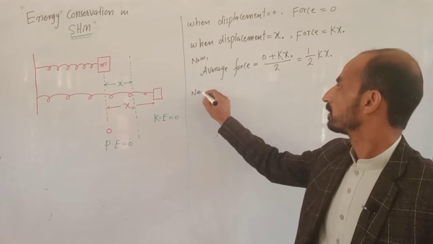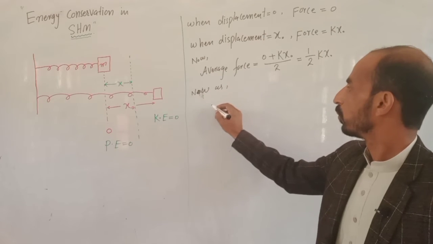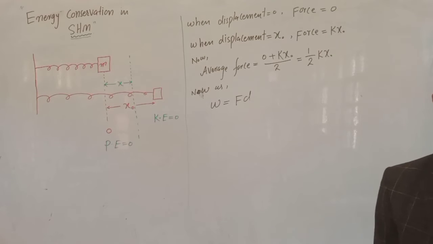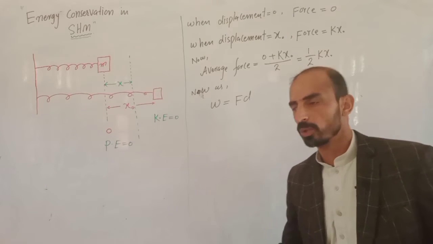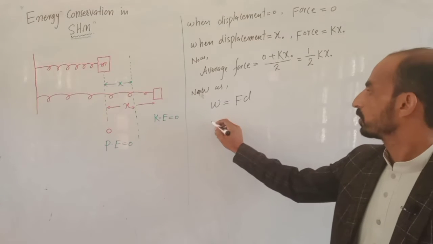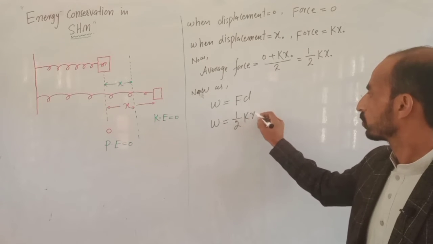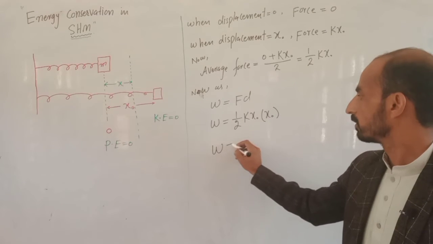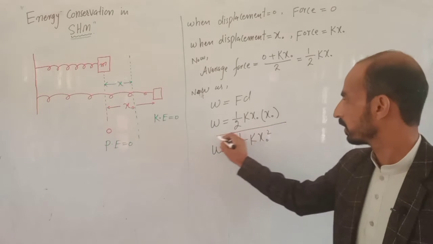Now as work done W is equal to Fd, because force and displacement are in the same direction, so we simply take W is equal to Fd. Now substitute the values. F is equal to 1 by 2 kx naught and d is equal to x naught, and we have the work W is equal to 1 by 2 kx naught square.